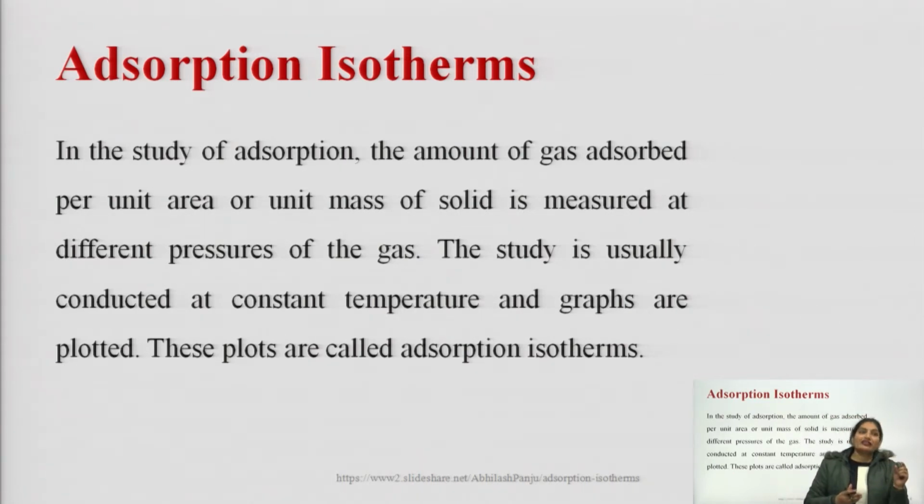Okay. In the study of adsorption, the amount of gas adsorbed per unit area or unit mass of solid is measured at different pressure of the gas, and this study is usually conducted at constant temperature, and certain graphs are plotted, and these plots are known as the adsorption isotherm. Or we can say that the plots drawn between the amount of gas adsorbed per unit area or unit mass of solid against the pressure or concentration at constant temperature is known as the adsorption isotherm.